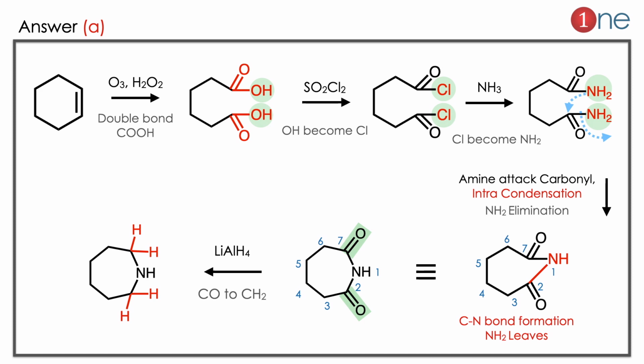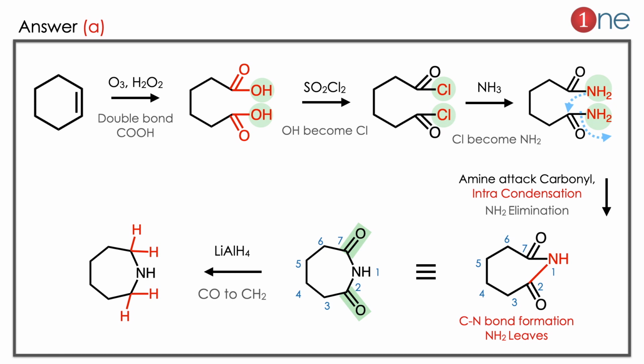The starting material is alkene. You are doing ozonolysis and hydrogen peroxide. So, the aldehyde formation and the oxidation happen at the same time. The carbons become carboxylic acid there. So, the double bond becomes COOH there. So, 2 COOH groups are there. Then you are using the thionyl chloride. So, the OH group converts into Cl here.